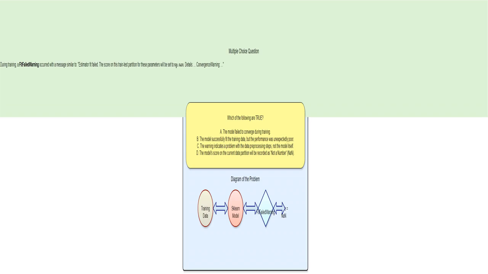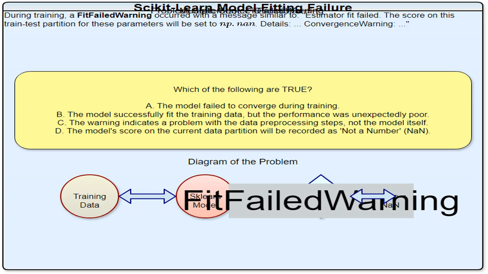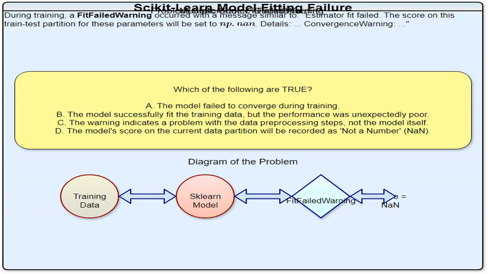Option A says the model failed to converge, meaning, it couldn't settle on a good solution. This aligns with nan score because a successful training process should produce an actual score. This problem happened during the model training itself, not something prior to training. This warning signifies a failure in the model's core fitting process. This is the specific type of warning we are encountering. It directly tells us that the model's fitting process has failed. The context is a Sklearn model, and the warning clearly shows a failure related to the model fitting process.